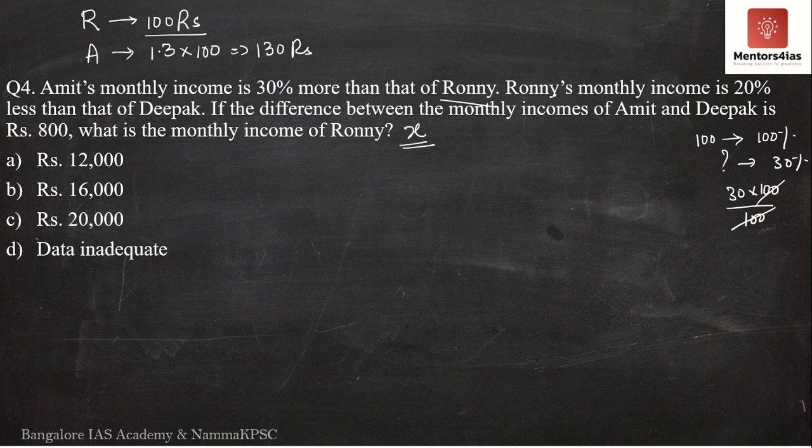The question further says Ronnie's monthly income is 20% less than that of Deepak. Then how do we find out Deepak's salary? I am going to consider Deepak's salary as 100%. According to the question, Ronnie's salary is 20% less, so Ronnie's salary in comparison to Deepak's salary will be 80%. Why 80%?